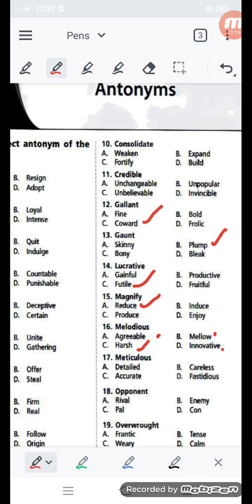Meticulous means extreme care, so its opposite should be which one? Careless. Yes, careless is the correct answer.